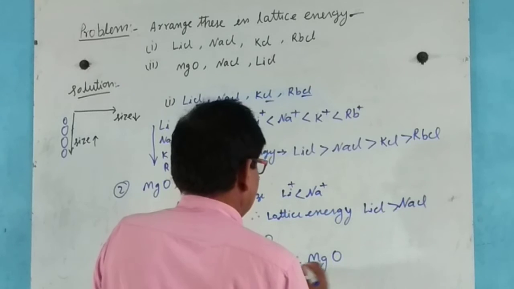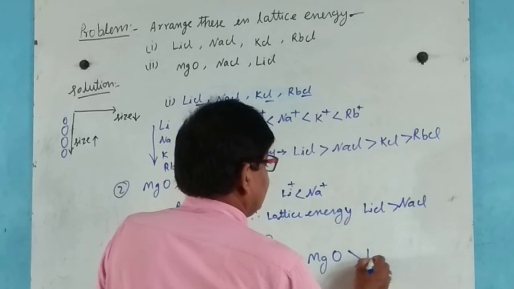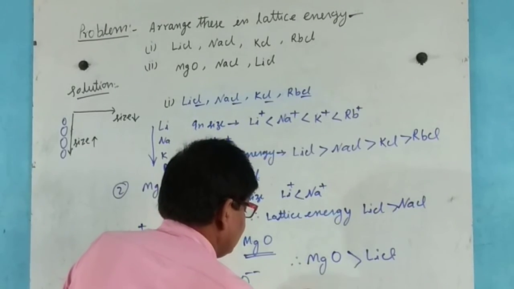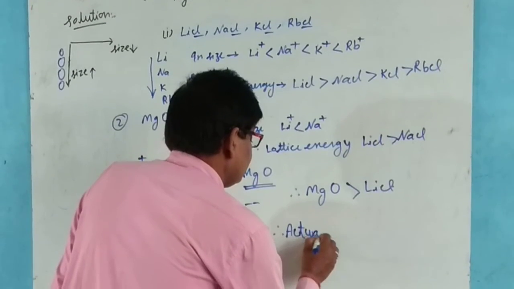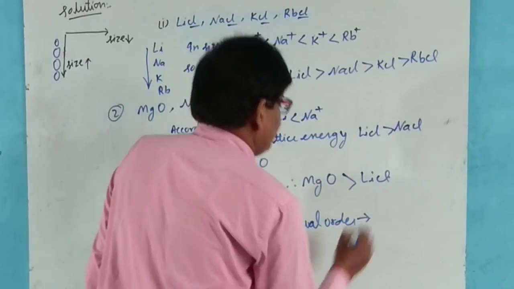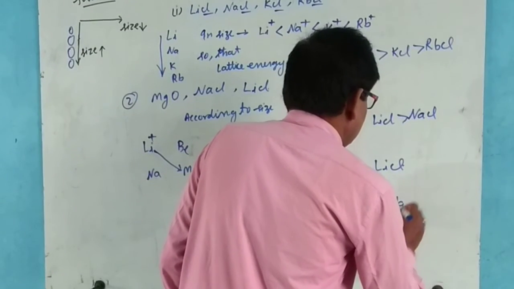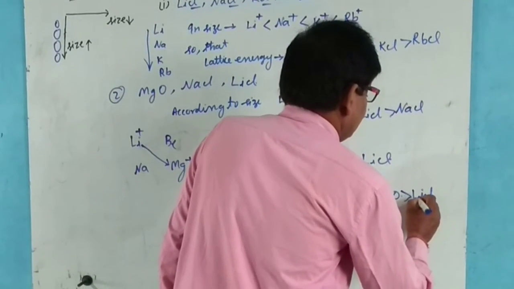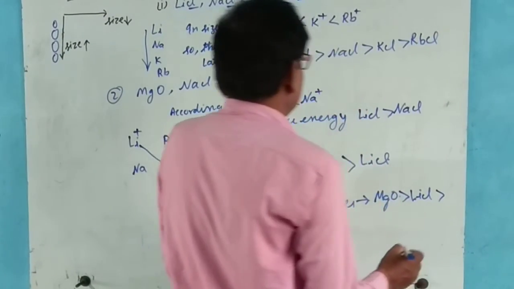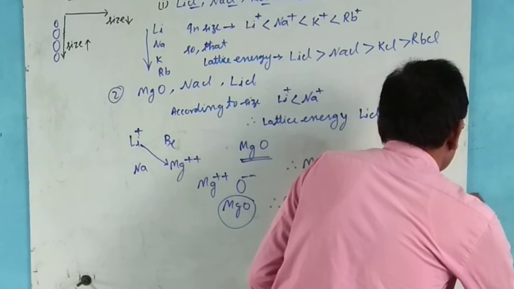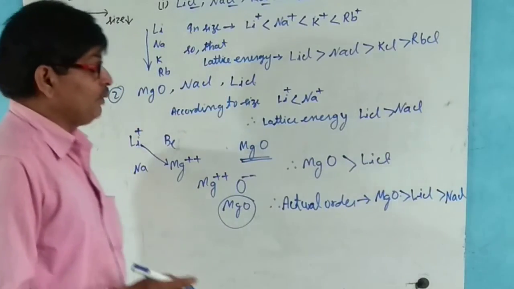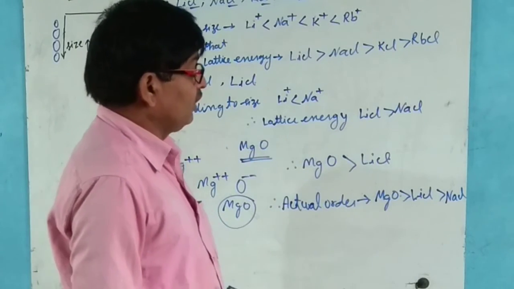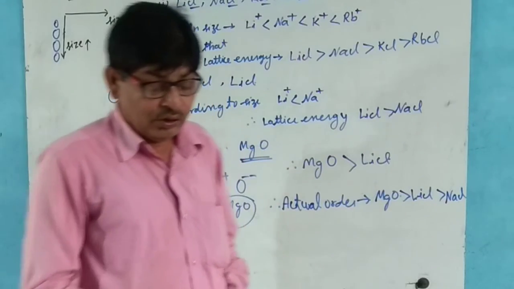MgO is greater than lithium chloride, so the actual order will be MgO greater than LiCl greater than NaCl. So the lattice energy of MgO is greater than LiCl, greater than NaCl.